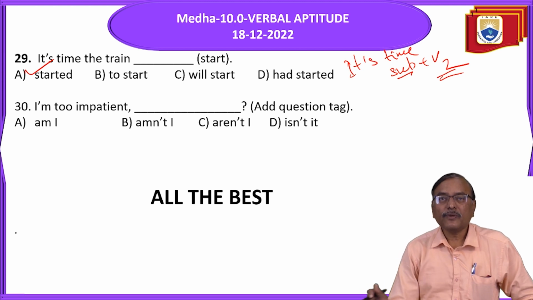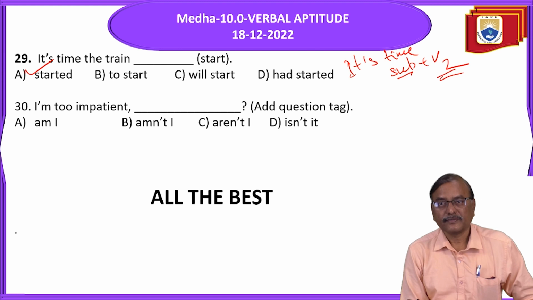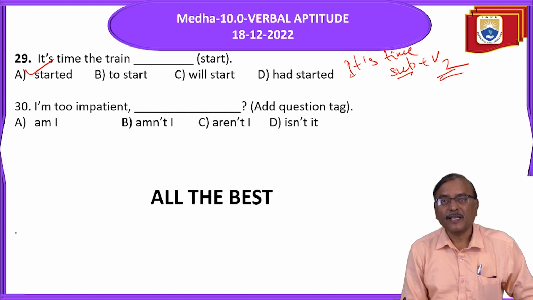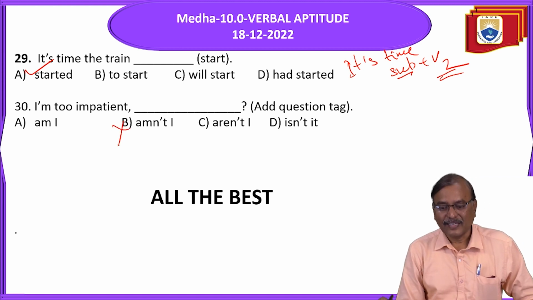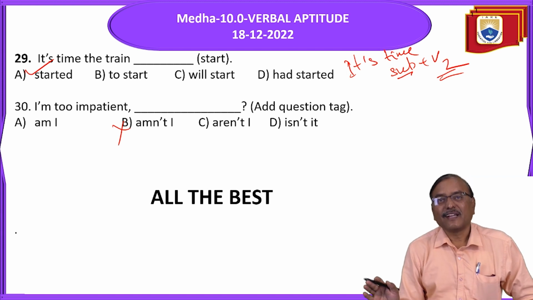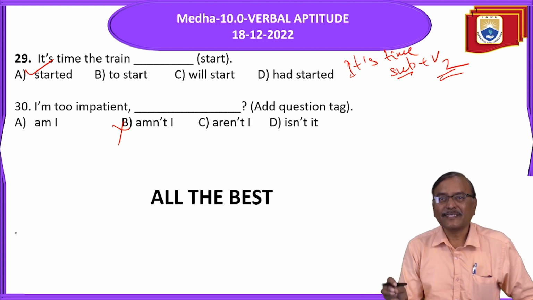Next. "I'm too impatient," and add a question tag. Don't say "I'm in tie." This "I'm in tie" is wrong here, because it is not in usage by native speakers. Is it clear? That's why it is an exception.